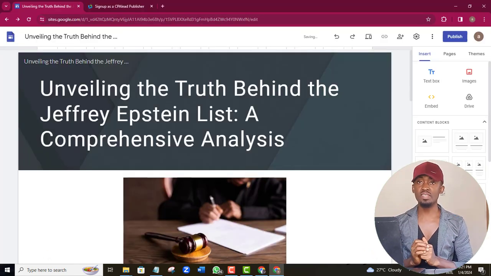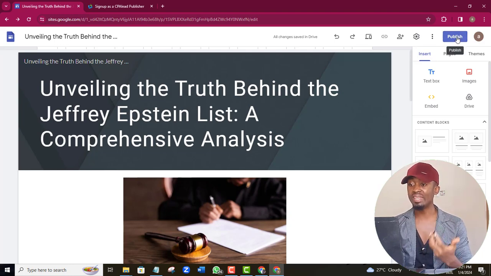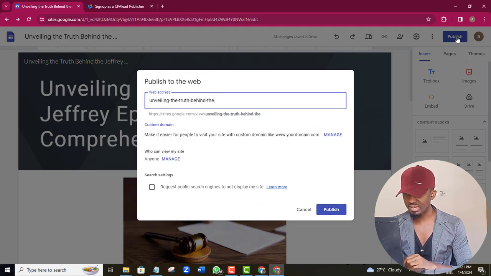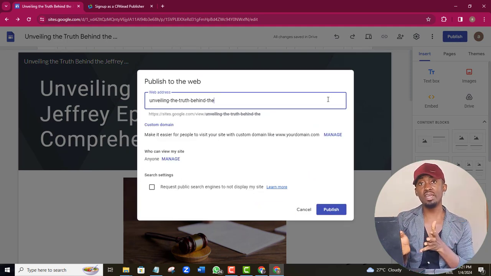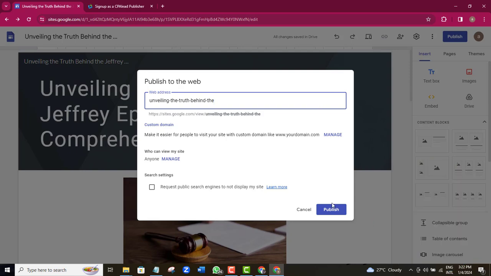So once everything is set, then I will come in here and publish this article so it can be live online. And here is the link that we are going to be using. Actually, you can customize this link, but since it will cost you something little and we want to keep this method completely free, let's use it the way it is, and when you start making money, then you can start customizing it if you want to.